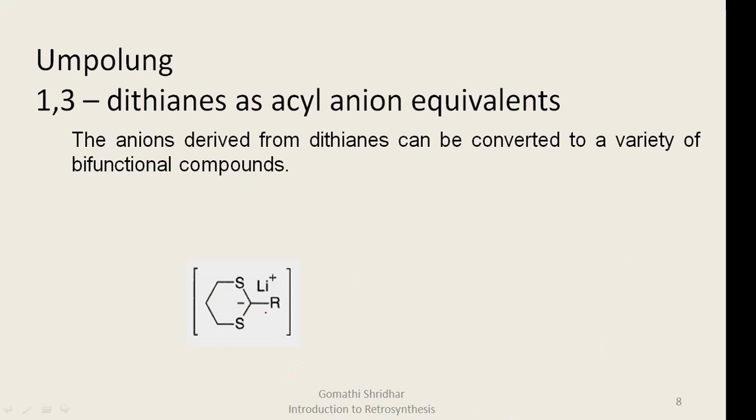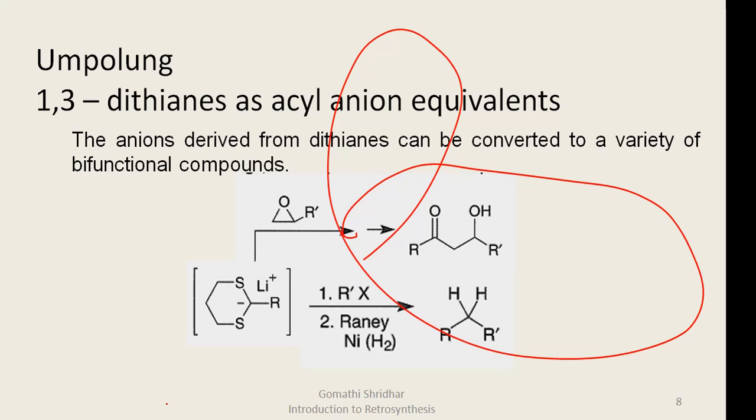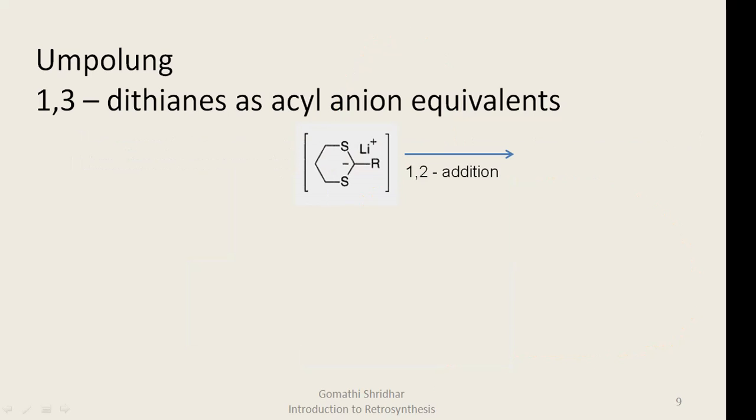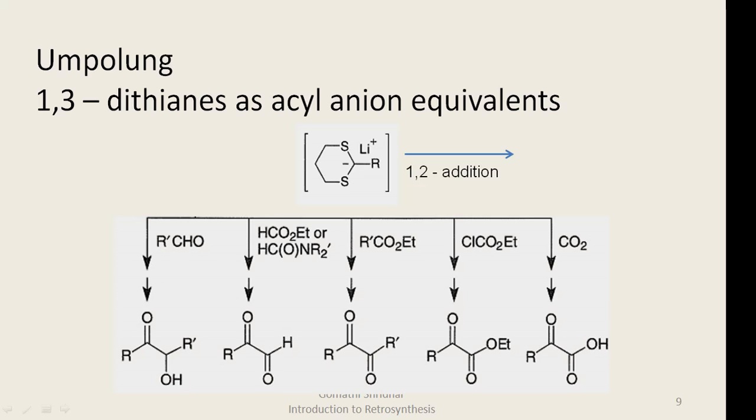Treatment of this carbanion with an epoxide can form a beta hydroxy carbonyl compound. Similarly, this carbanion on treatment with an alkyl halide followed by reduction can form a higher alkane. Similarly, the carbanion can undergo 1,2 addition with a variety of substrates to form several bifunctional compounds. This can include alpha hydroxy carbonyl compounds, 1,2 diketones, ketoesters and ketoacids.